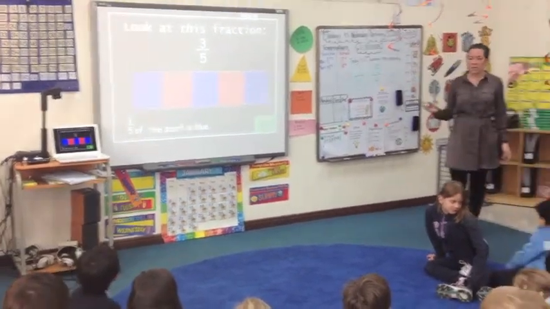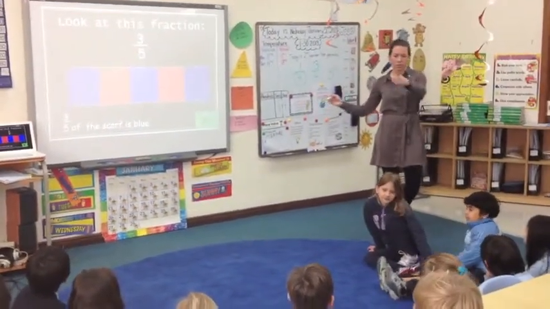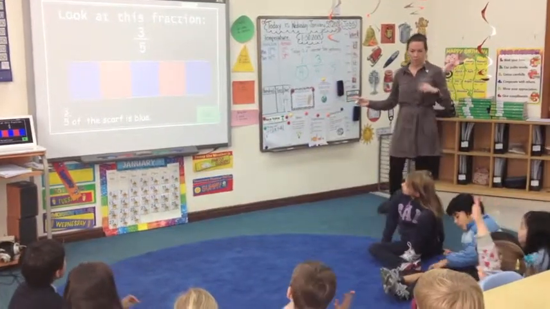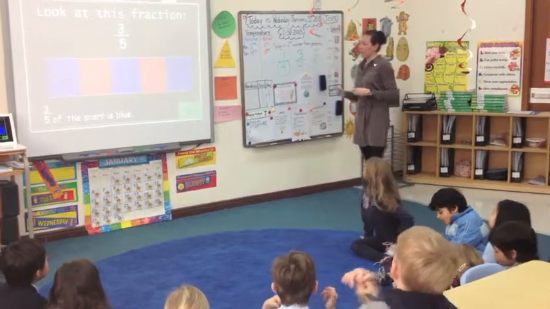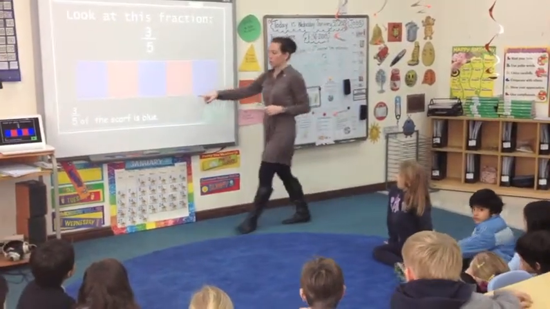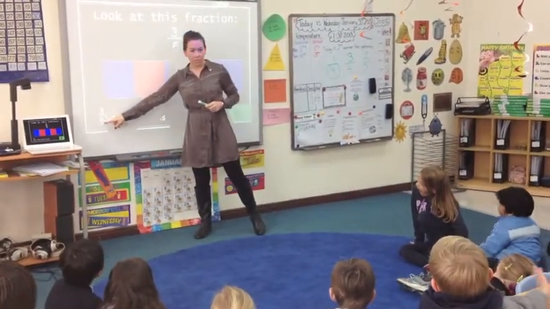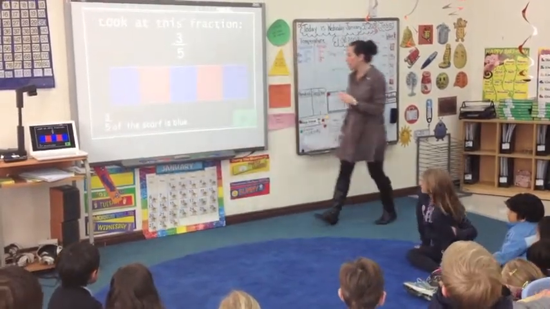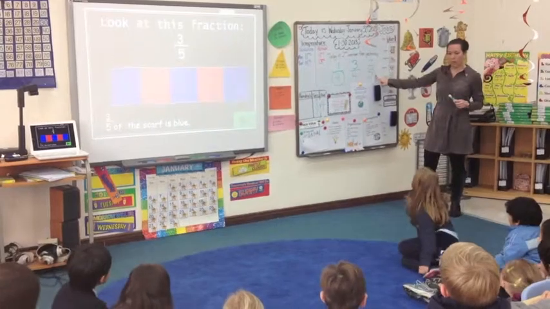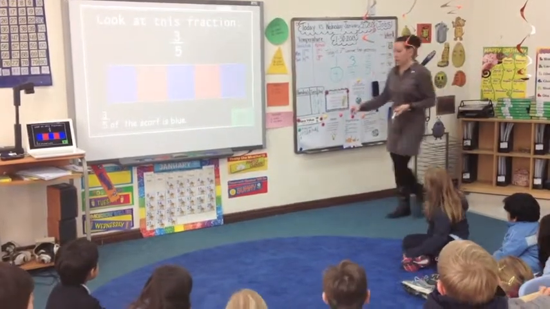Now, which pieces are red? Who can raise their hand and tell me? Rihanna. 2. Very good. So now, if we were talking about the blue, we would say it's 3/5. Can you say that? 3/5. Good. If we were talking about the red, we would say 2/5. Very good.